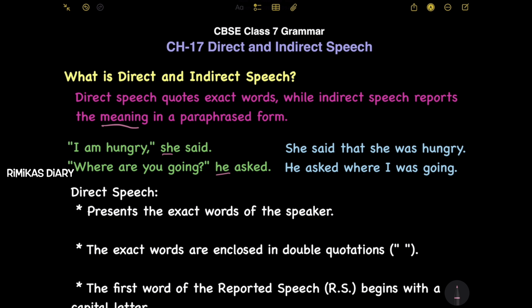Next, he asked where I was going. "Where are you going?" he asked. He asked where I was going. So, in here, it reports the meaning of the sentence, what he asked. He asked where I was going, but in a paraphrased form. In indirect speech, it does not use the exact same words the speaker used.